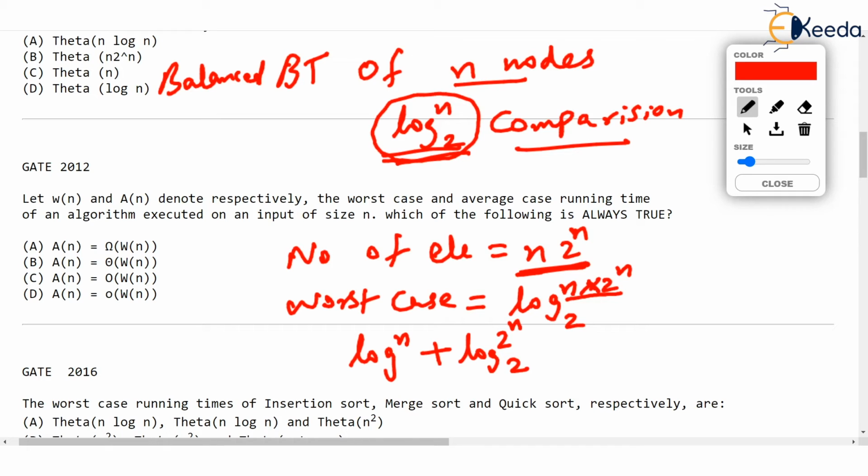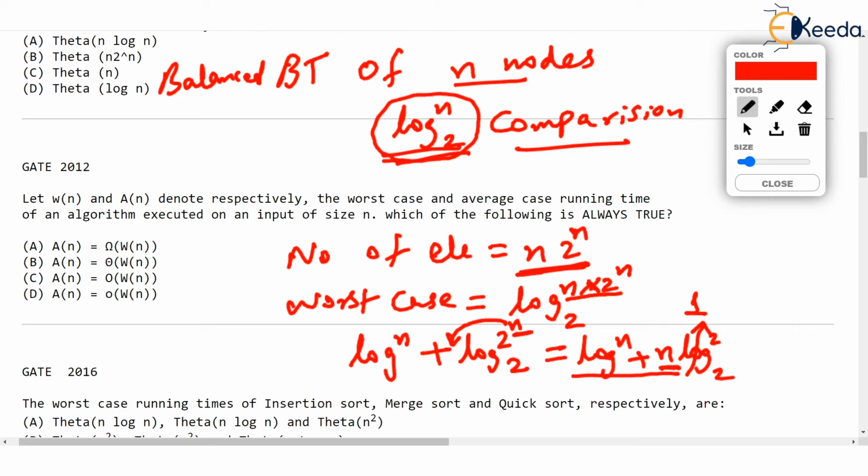Now taking this n, which is in the exponent of this term, over here as a multiplicative term, using the properties of logarithm, what we will get is log n, the first term remains as it is, plus n multiplied by log of 2 to the base 2. And log of 2 to the base 2 is nothing but 1. So this entire term becomes n plus log n.